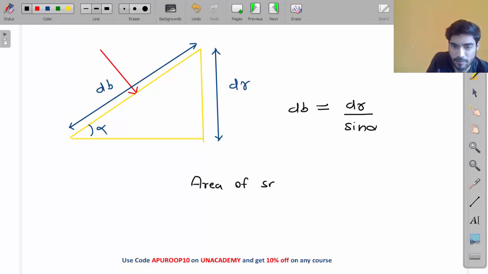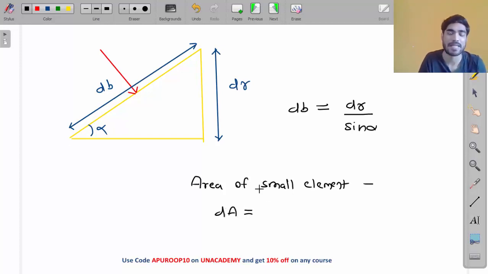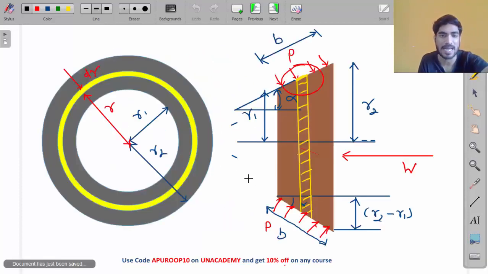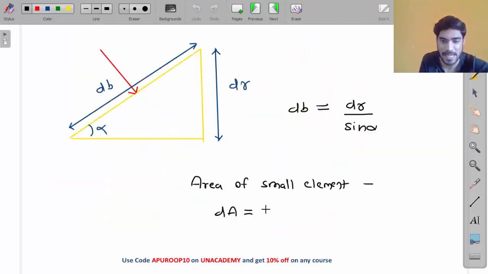Now what will be the area of the small element, my friend? Let's call it dA. This area will be equal to 2 pi r into the thickness.